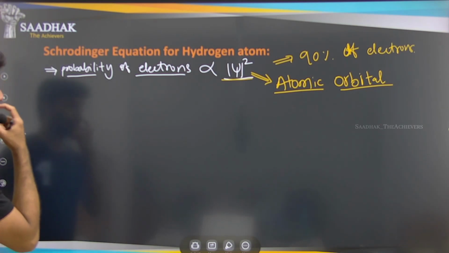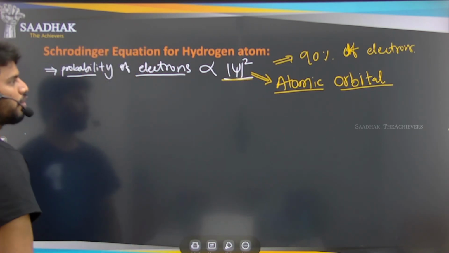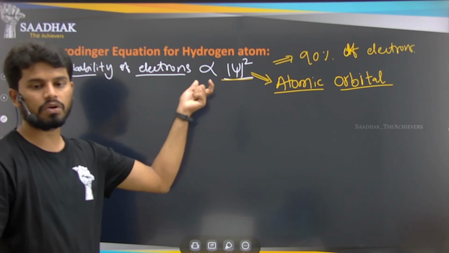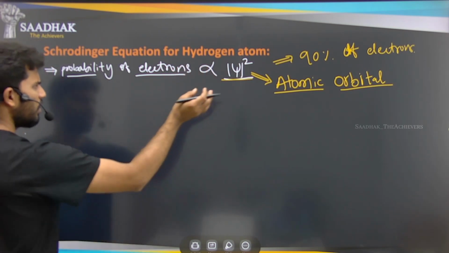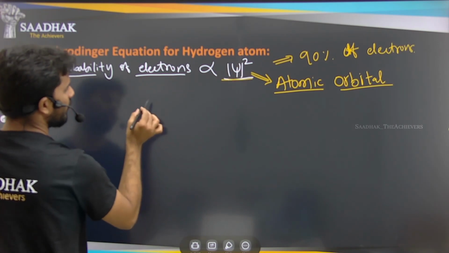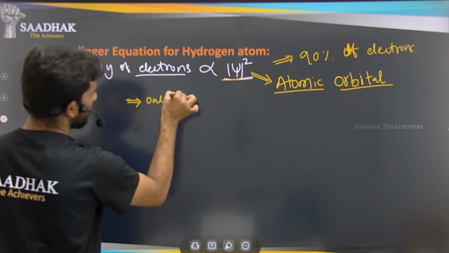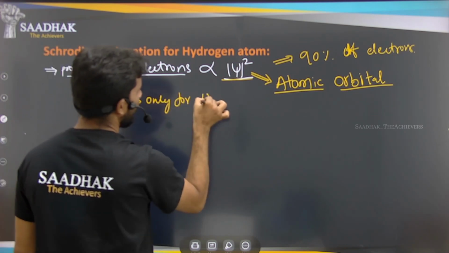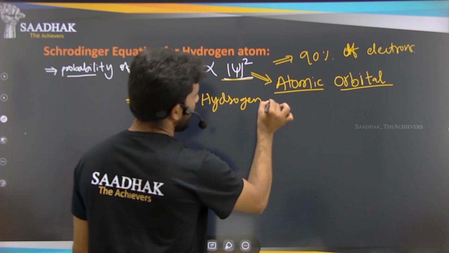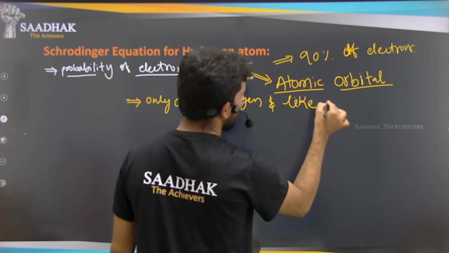So this atomic orbital, that is psi square, is giving us the probability of finding the electrons. This is only for the hydrogen atom, hydrogen and hydrogen-like atoms.